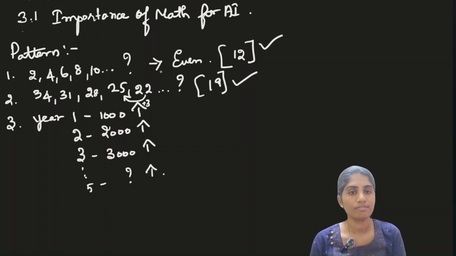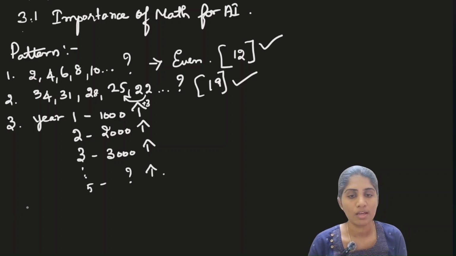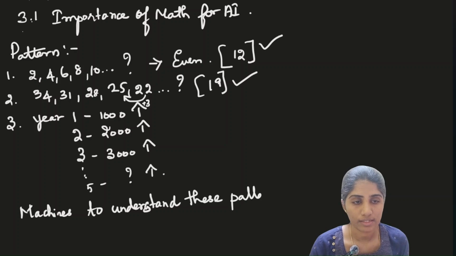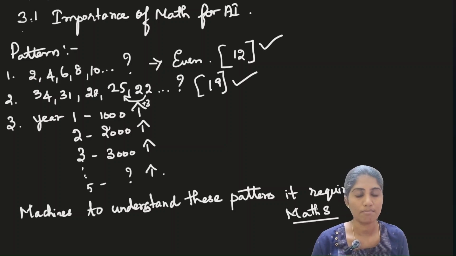And like that, we humans see with our eyes and try to understand what pattern it is following, and we try to come to a conclusion. So in the same way, for machines to understand the pattern, it requires maths. It is like an eye. So using maths, we are going to see what the main features it uses, like statistics and probability. Apart from that, it will be using linear algebra and calculus.